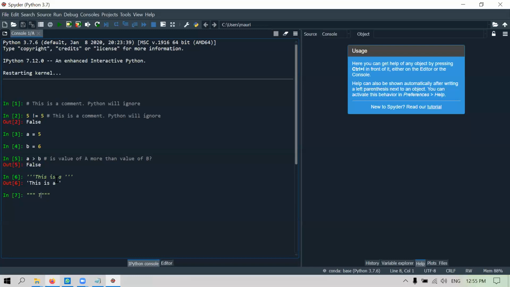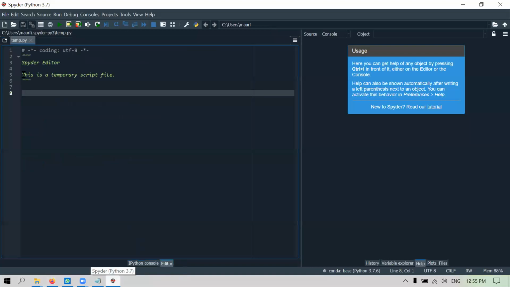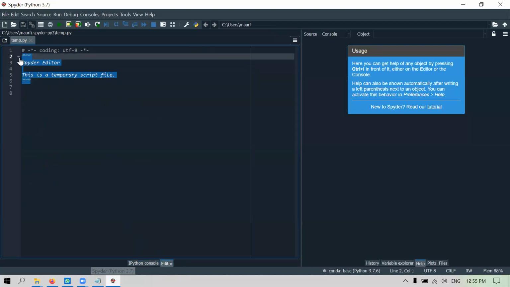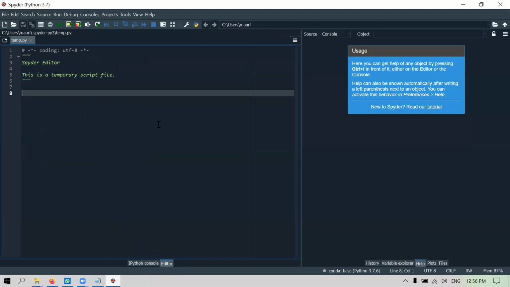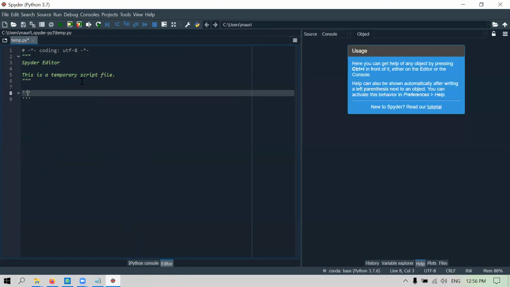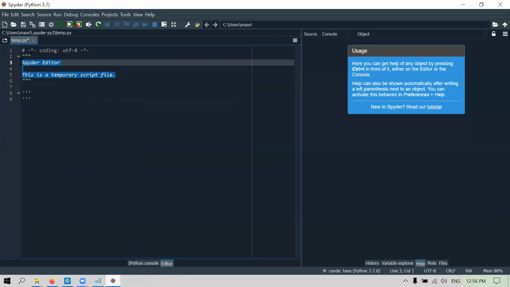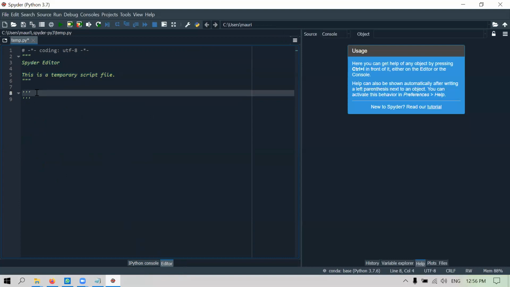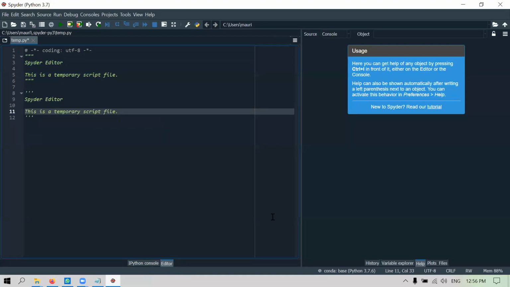So you can say this is a... okay, easier to do it this way. I can write it here. You see, this part is enclosed in triple double quotation marks. It will not run. If I run it, Python will just ignore this part. Or I can even use triple single quotation marks. It will not run as well.